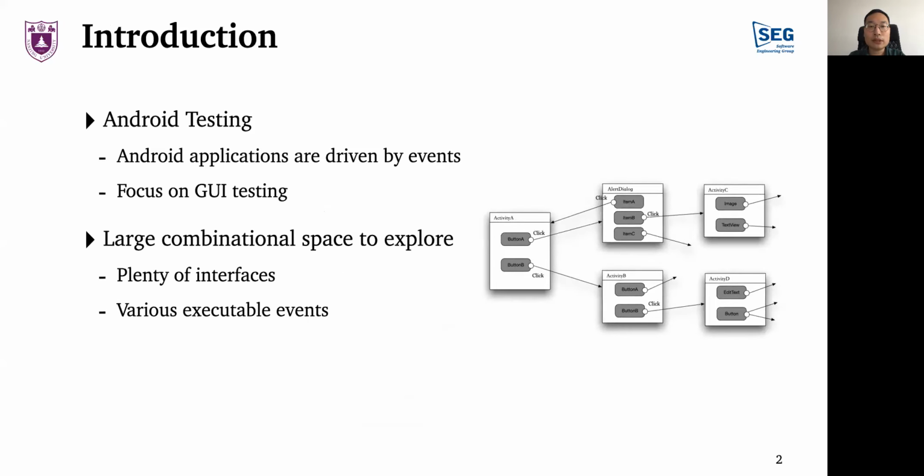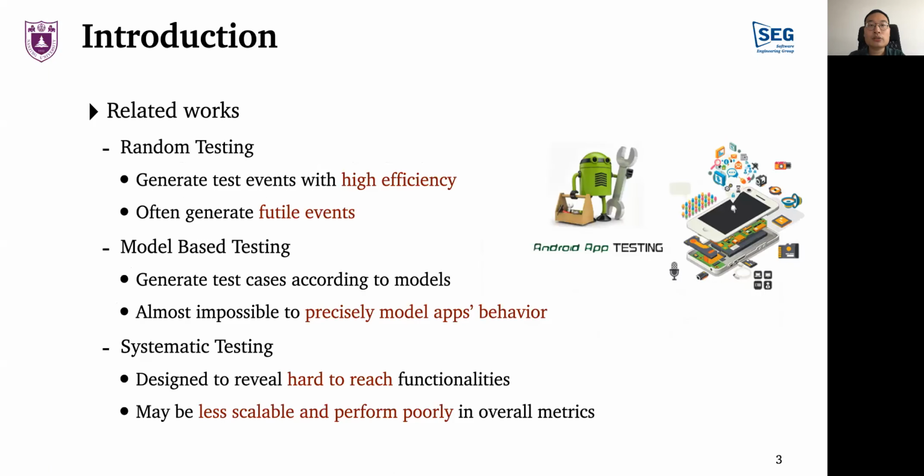One of the biggest challenges is the large combinational space of possible interfaces and executable events. A daily used app usually contains plenty of interfaces and executable events, which makes it time-consuming to explore all the application states. Many different strategies have been applied to automated testing of Android applications, and they have their own pros and cons. We roughly categorize these methods into 4 classes.